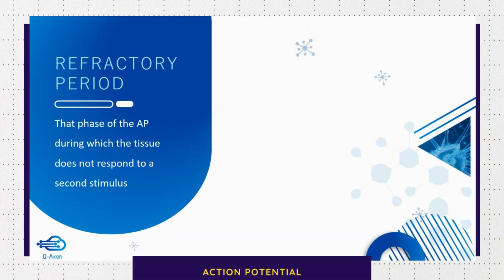Let's discuss the second property, that is refractory period. Now the word refractory means not responding. So in the context of the action potential, what do we mean by refractory period? That phase of the action potential during which the tissue does not respond to a second stimulus is called refractory period. Now, refractory period is divided into two types.